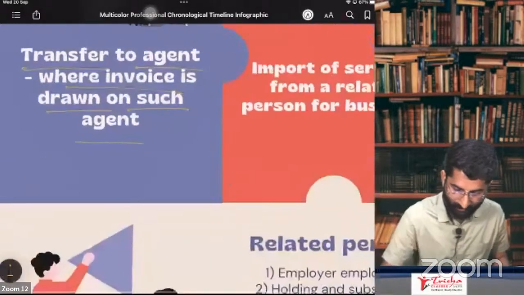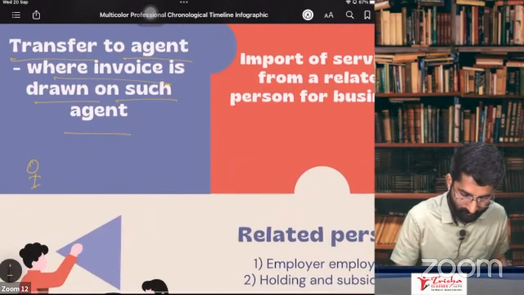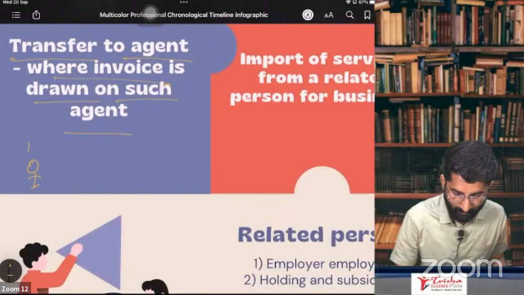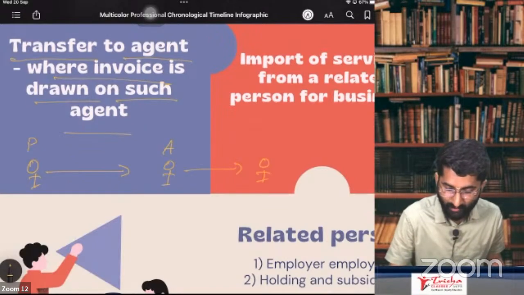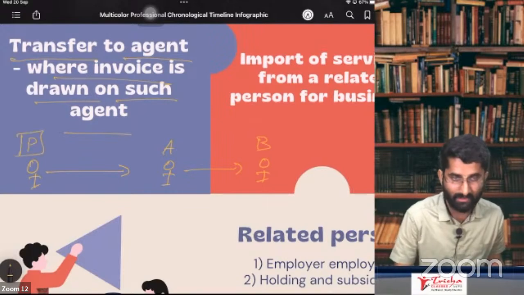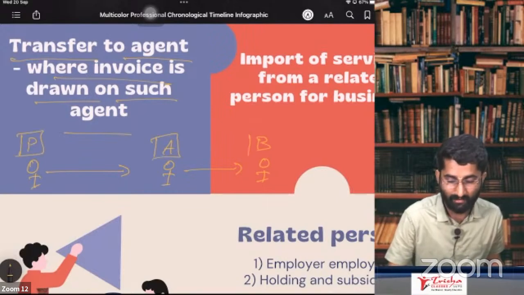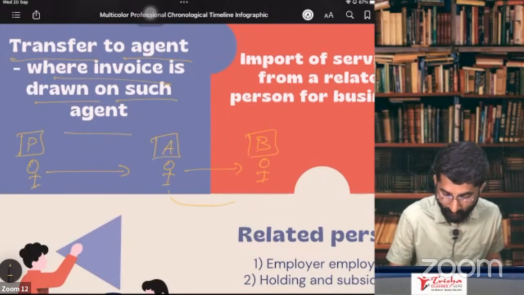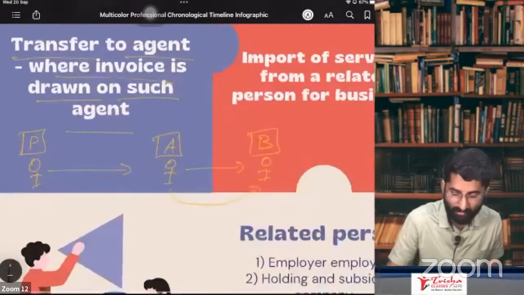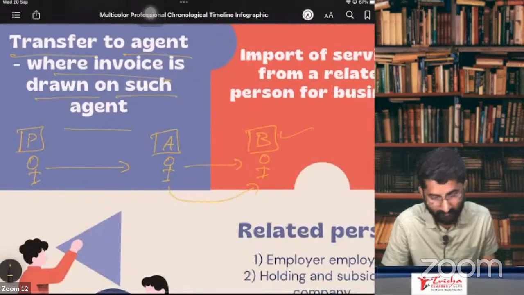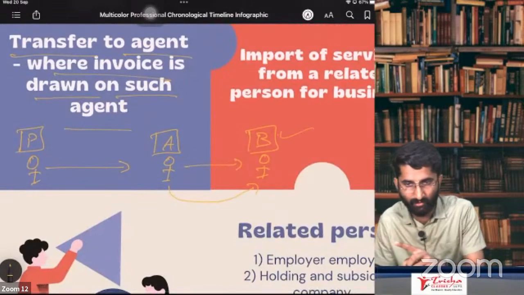I'll give you one example. See, there is a principal. That principal is giving some goods to the agent. Now, the agent is supplying these goods to the buyer. This person is the principal, this person is the agent, this person is the buyer. Transfer of goods. Now, this agent is selling the goods to the buyer.